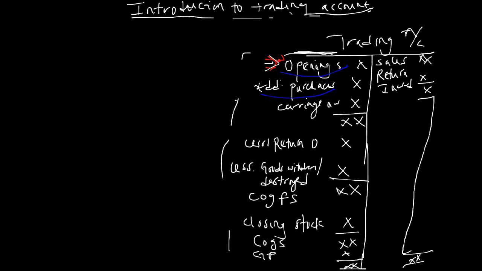Let's check that out. What do we mean by carriage inward? First thing is our opening stock, second is add purchases, third is add carriage inward. Carriage inward is the cost of transporting goods from one place to another, from the point at which it was purchased to the place it will be sold.